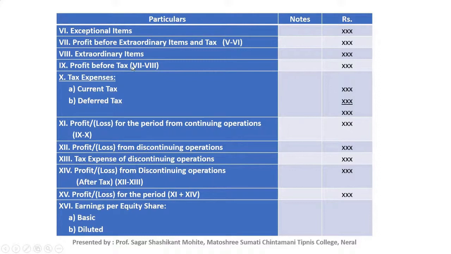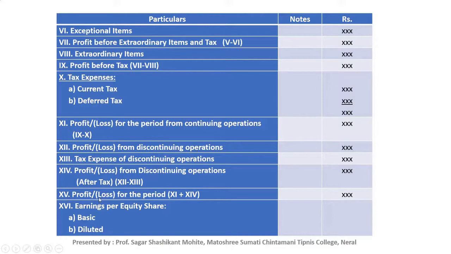After profit before tax we will deduct tax, that is current tax or deferred tax. Then we will find profit or loss for the period from continuing operation, point number 9 minus point number 10. After that, profit or loss from discontinuing operation, then tax expenses of discontinuing operation. Then we will find profit or loss from discontinuing operation, that is point number 12 minus point number 13.